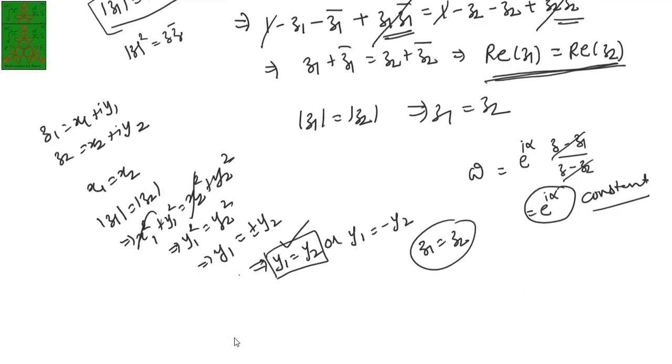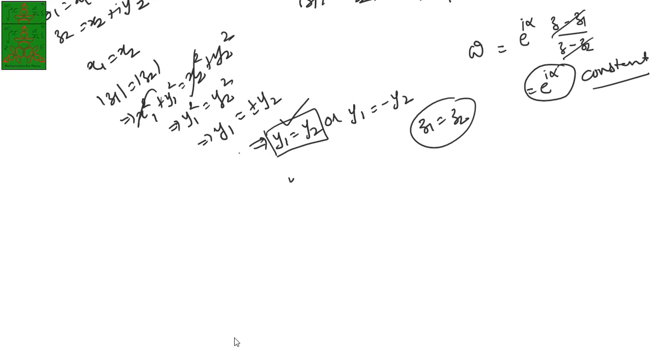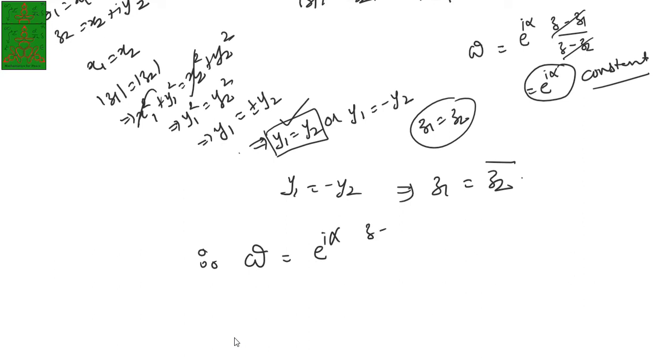So the only possible quantity is y1 is equal to minus y2. That means z1 is equal to z2 bar. So finally, what we'll have is w is equal to e power i alpha times (z minus z1) upon (z minus z1 bar) is the final answer that we have. That is our requirement to calculate. Now the imaginary part of z1 has to be positive and alpha belongs to R. Why is this needed?